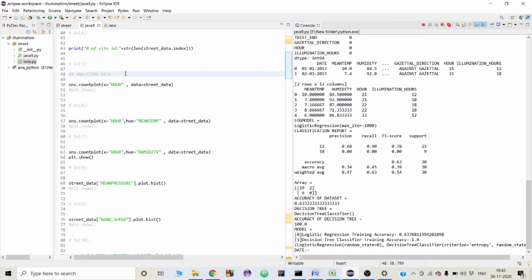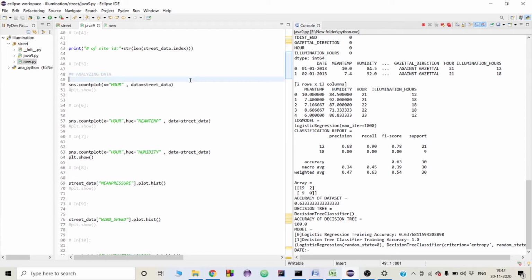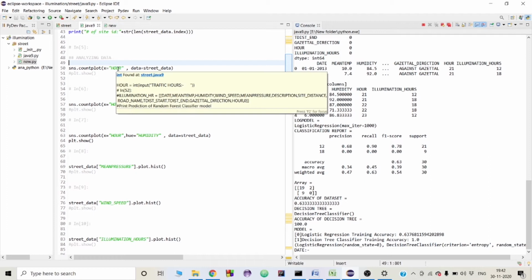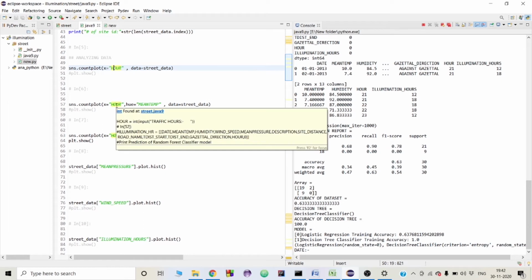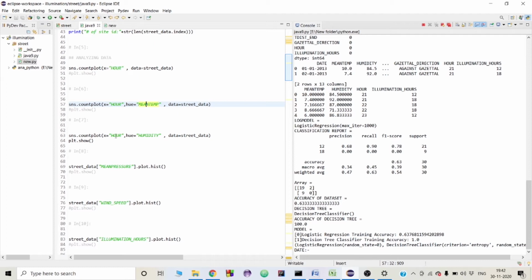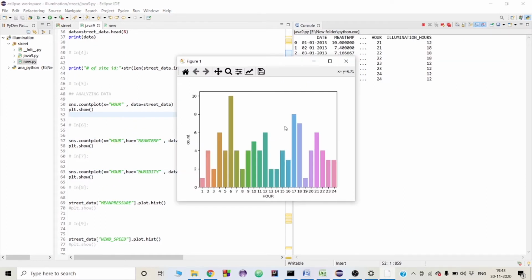Here we will be plotting some graphs which will show the relationship between different parameters, such as at the x-axis we will be plotting hour, and at the y-axis we will be plotting the count, which is responsible for the traffic. At first we will be plotting the relationship between the hour and the count. Then second, we will be plotting the graph between hour and the mean temperature, and third, between hour and the humidity. So the graphs of all three are as follows.